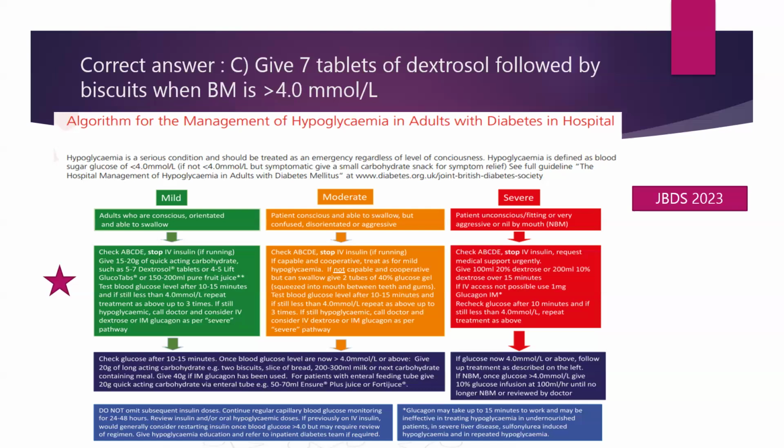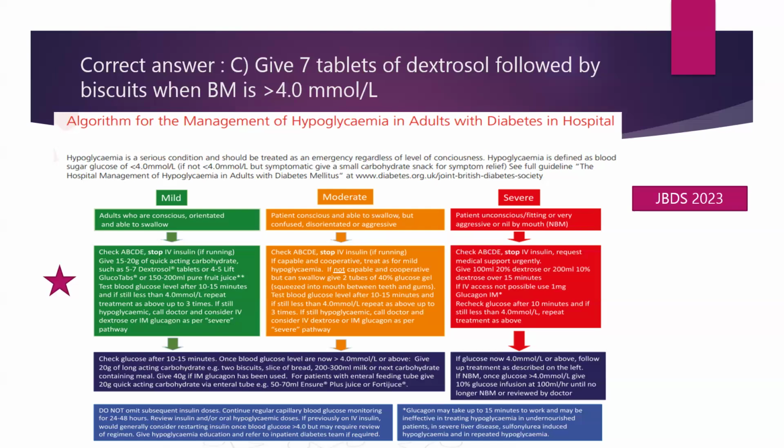If not capable and cooperative but can swallow, give 2 tubes of 40% glucose gel, squeeze into the mouth between the teeth and the gums. Again, test blood glucose after 10 to 15 minutes, and if it is still less than 4, repeat this up to 3 times. If still hypoglycemic, call the doctor. Consider IV dextrose or IM glucagon as per the severe pathway.